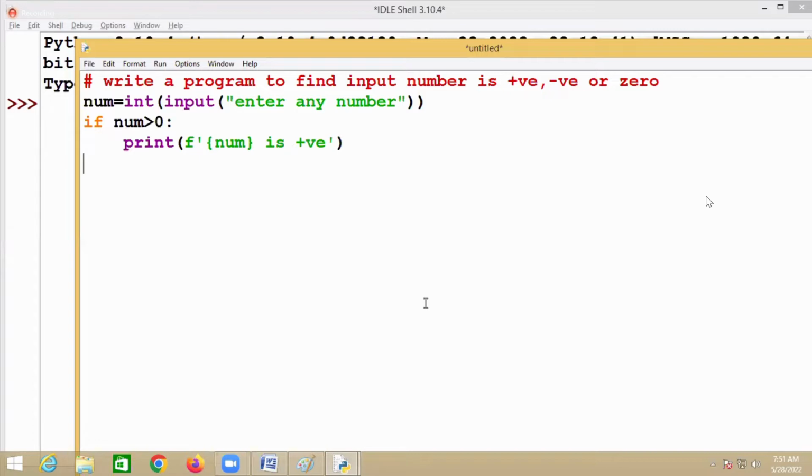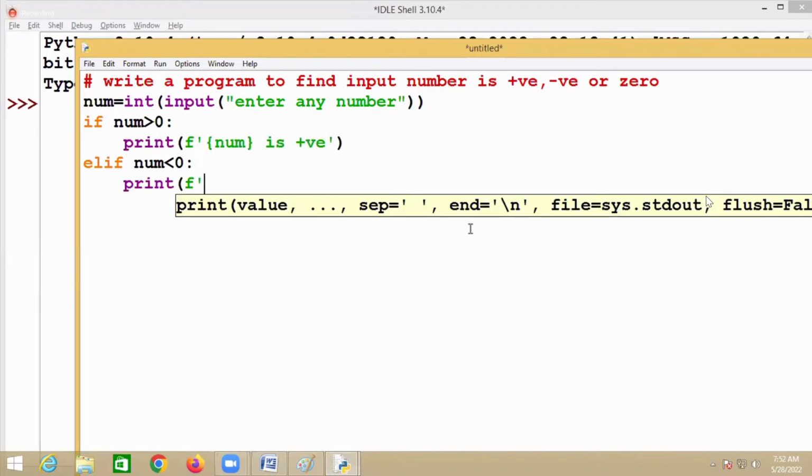Okay. Then else if, suppose the number is not greater than 0, then I'm checking one more condition. What is that? Number is less than 0. So if the number is less than 0, see the block. This is a block. How do you define the block? By changing the indent. So indent is nothing but a space. This if block has how many statements? One statement. And this block has how many statements? One statement. I'm saying the number is a negative number.